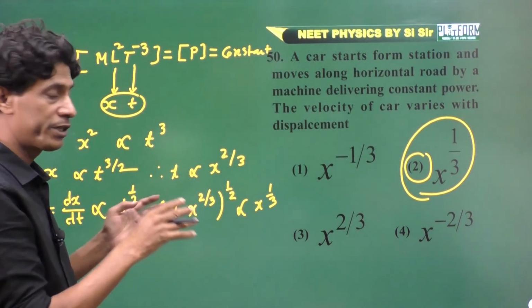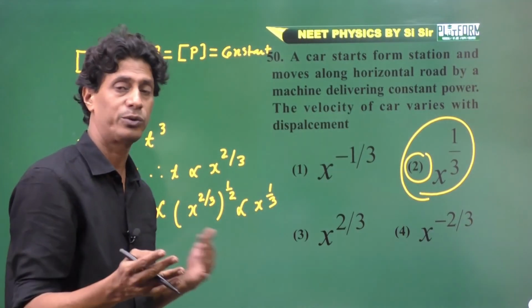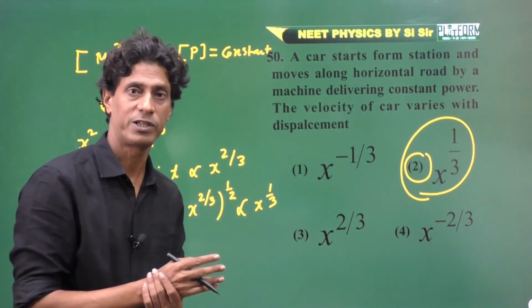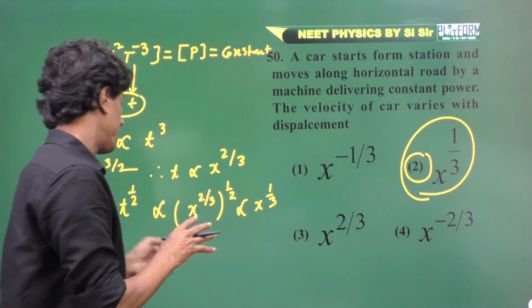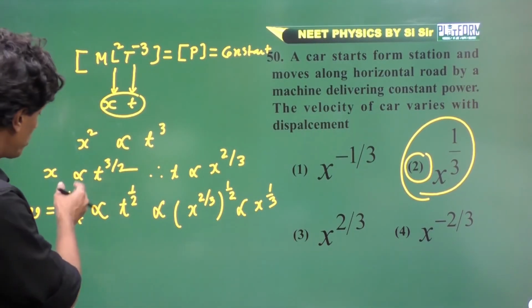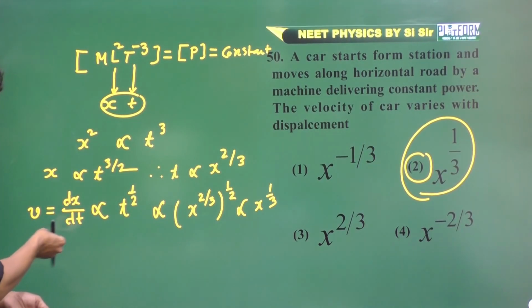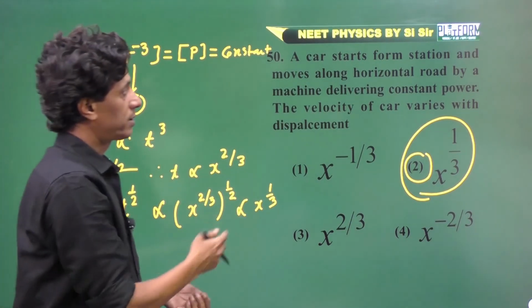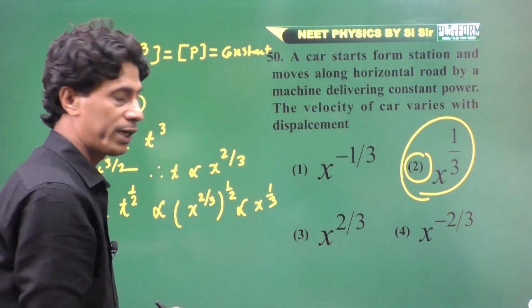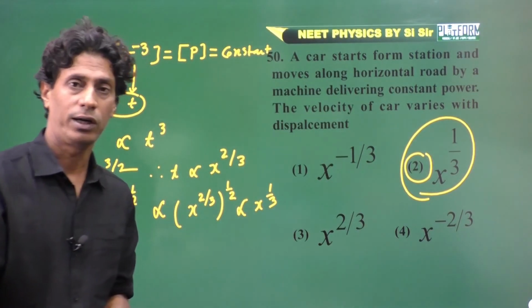If there is any variation of displacement with time, velocity or acceleration with displacement, or acceleration with time, we can do this. If we differentiate dv by dt, we also get the acceleration. This is the way to find a quick answer in the examination hall.